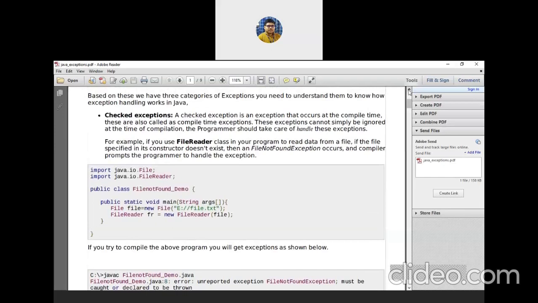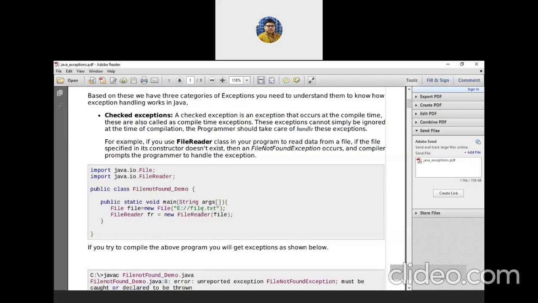In this case, an example is discussed over here. Just look at this. It is a file handling program. We are creating a file object, or rather trying to read the content of a file. So we create a file object and provide the path of the file.